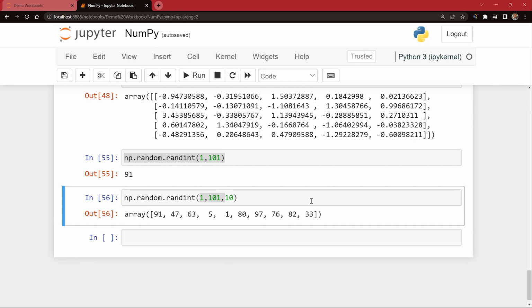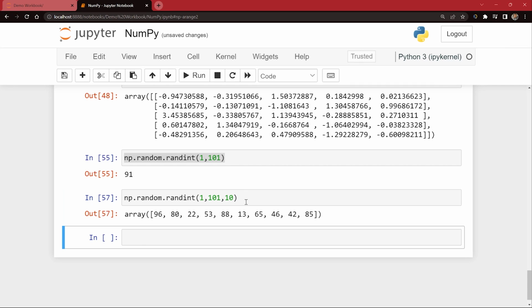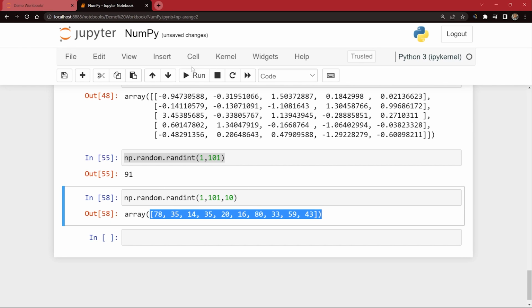Every time I run this, the values will change because it's the random library that we are using. This is how your random function works inside NumPy. So I hope this is very much clear, guys. So this is how you can use random numbers.